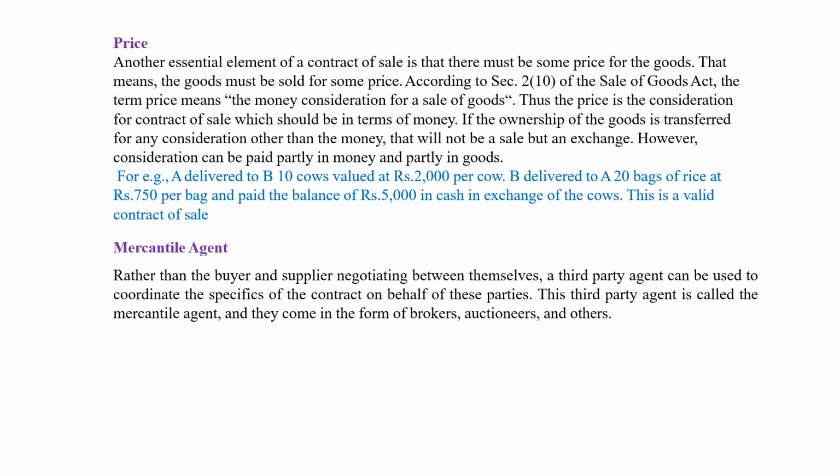B delivered to A 20 bags of rice at rupees 750 per bag and paid the balance of rupees 5,000 in cash in exchange for the cows. This is a valid contract because both parties agree to this consideration, a little bit of balance in cash and a little bit of bags of rice. So if both parties agree to this contract, it means this is a valid contract.